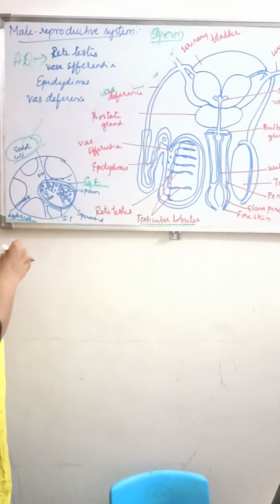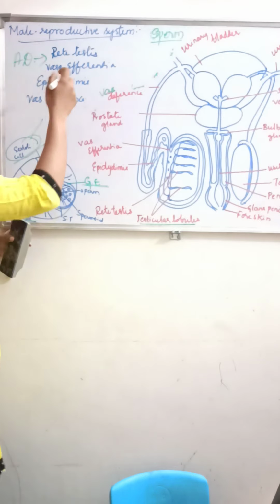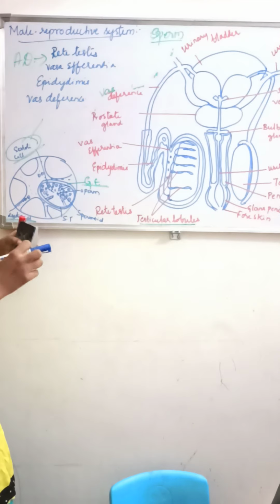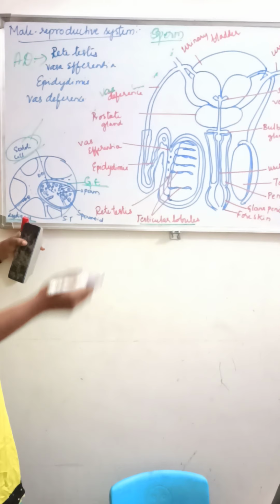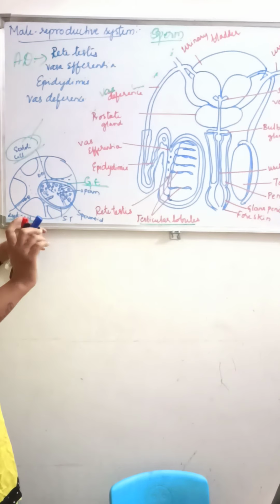Now we will discuss all those things. Before that, the secretion of the accessory glands is called seminal plasma. This seminal plasma along with the sperm is called semen.